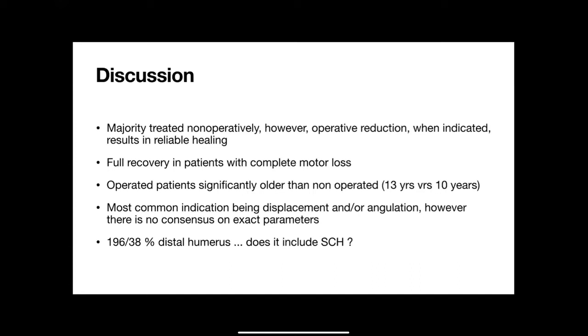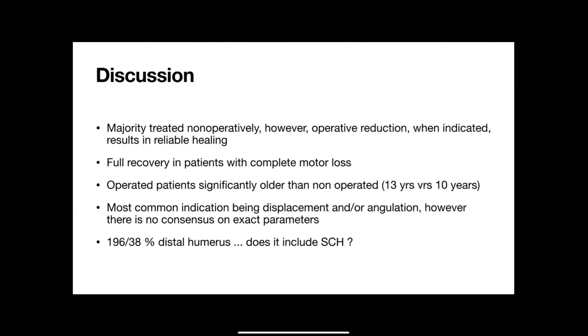So it's almost a 6 or 7% incidence of nerve injury in a humerus shaft fracture, and all of them recovered on their own without any exploration, whether the patient was treated conservatively or operatively. That's the message, with an average of 5 months of recovery.